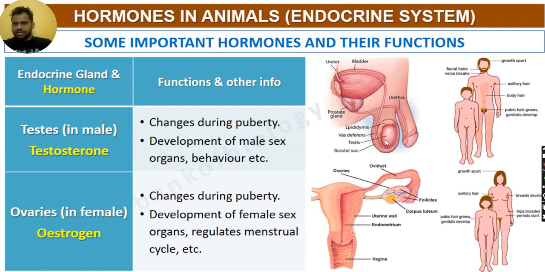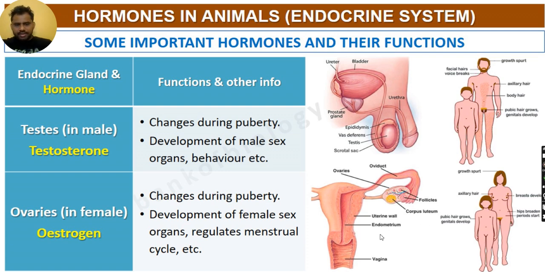Okay, now let us see the next hormone, which is produced in the ovaries of the female. It is called estrogen. Estrogen, again, brings about the changes during puberty, same as testosterone brings changes in the male body. Now, development of female sex organs is done due to estrogen. It regulates the menstrual cycle, etc. Okay, hips broaden, periods start, pubic hair grows, genitals develop. For a woman, her breasts will be developed due to this estrogen, and axillary hair will be produced.